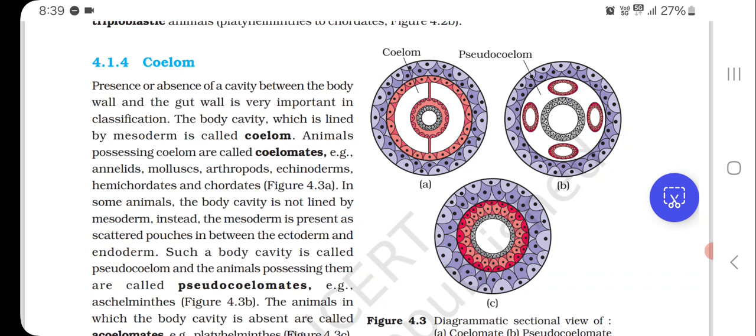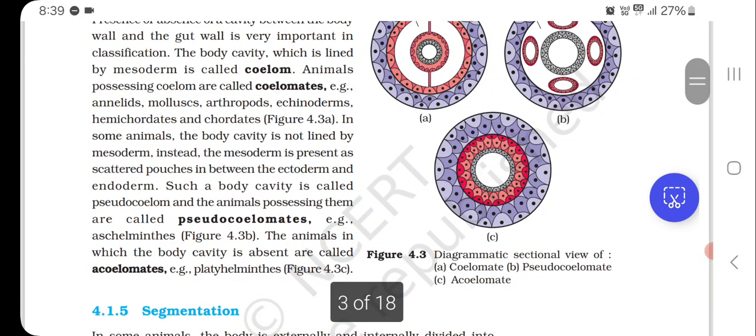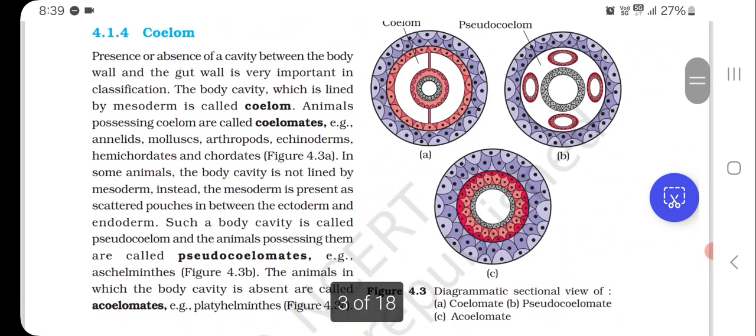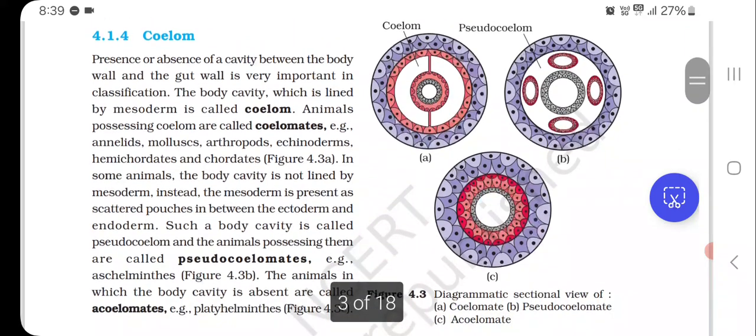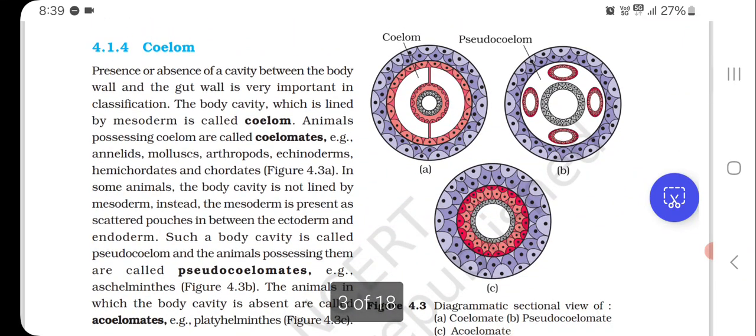In some animals, the body cavity is not lined by mesoderm. Instead, the mesoderm is present as scattered pouches in between the ectoderm and endoderm. Such a body cavity is called pseudocoelom, and the animals possessing them are called pseudocoelomates. For example, Aschelminthes. The animals in which the body cavity is absent are called acoelomates, for example, Platyhelminthes. In figure 4.3, diagrammatic sectional view of A. Coelomate, B. Pseudocoelomate, C. Acoelomate.